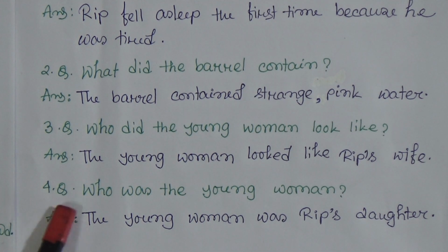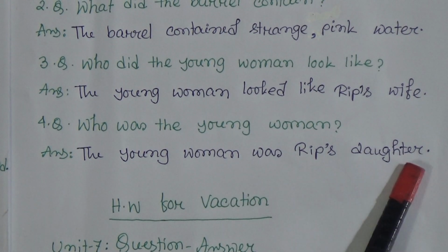Number 4, the last question is, who was the young woman? The young woman was Rip's daughter.